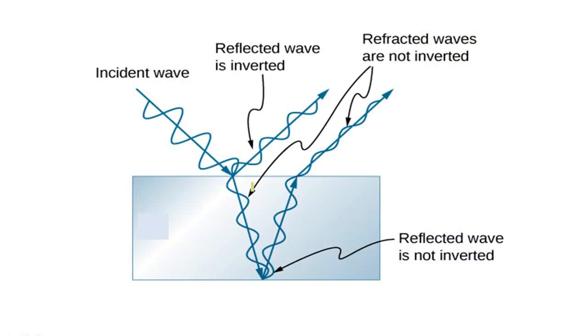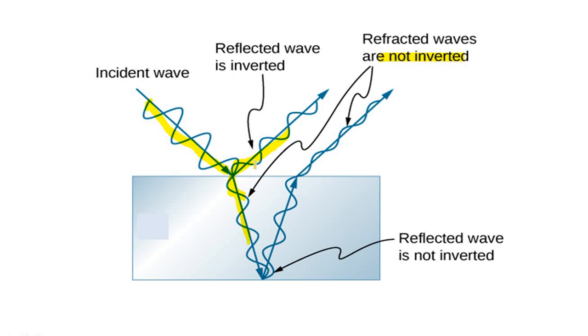Now we can discuss the diagram in detail. In the beginning, we discussed this matter. When a light is incident on a surface, part of the light gets reflected and the remaining part gets transmitted. This is the incident wave, this is the reflected wave, and this is the refracted wave. Refracted waves are not inverted. So this is the incident wave. You can see the refracted wave is not inverted. Just see the beginning of the wave. Now we need to consider the case of the reflected wave. So this is one reflected wave.